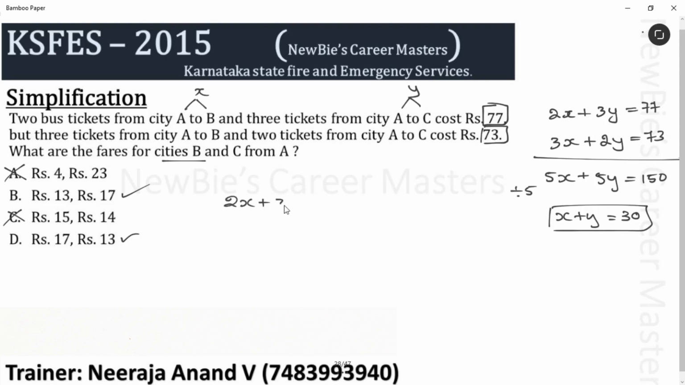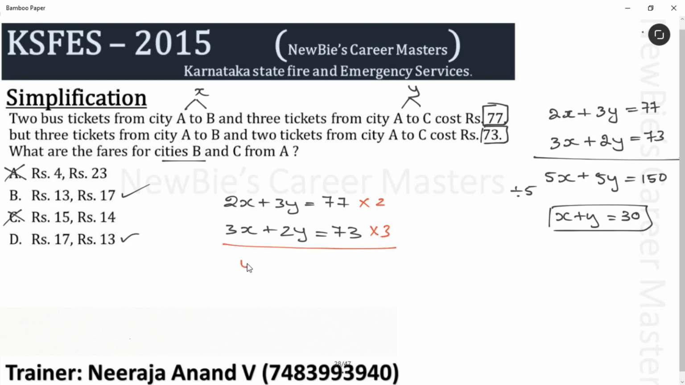2x plus 3y is equal to 77. 3x plus 2y is equal to 73. Now we have to apply the simultaneous equation method. Very simple. We have to focus on removing a variable out of these two. I'll multiply by 2 here and by 3 here.